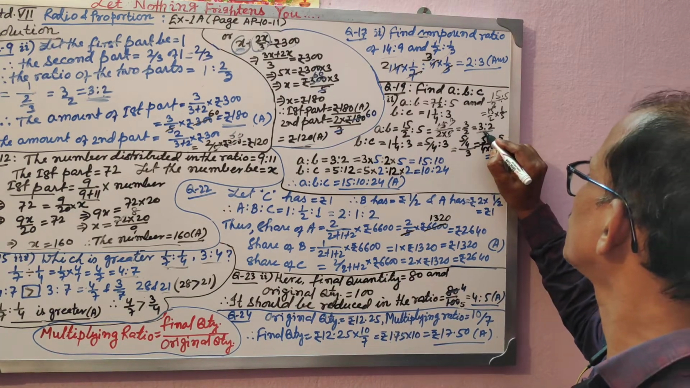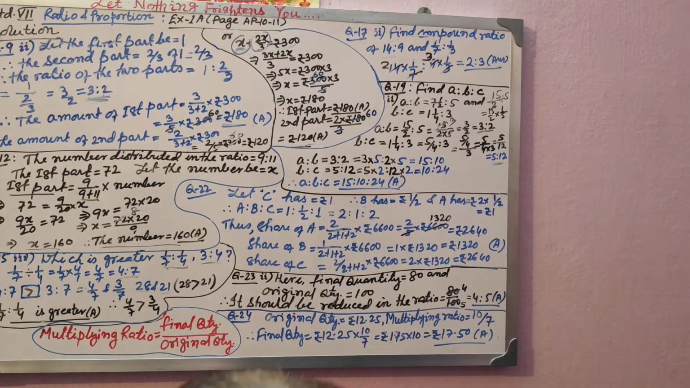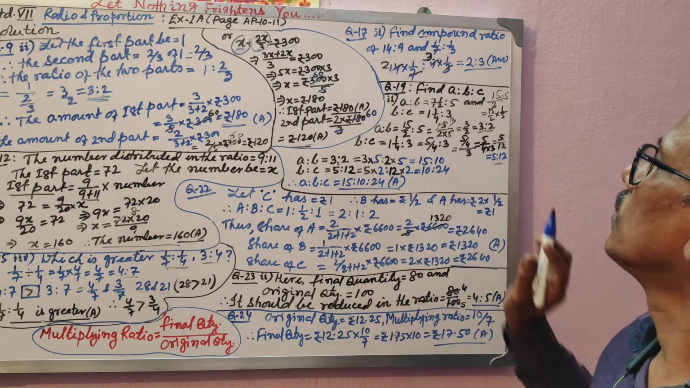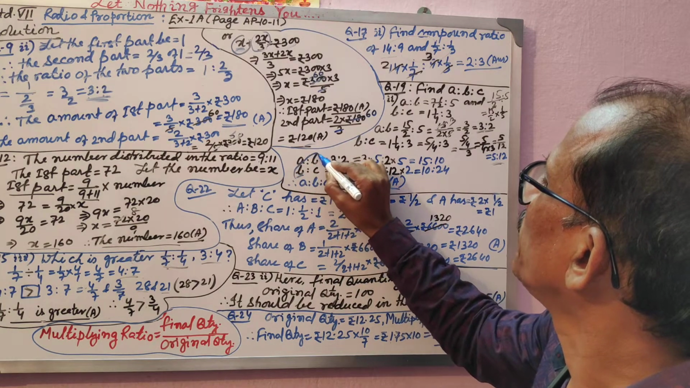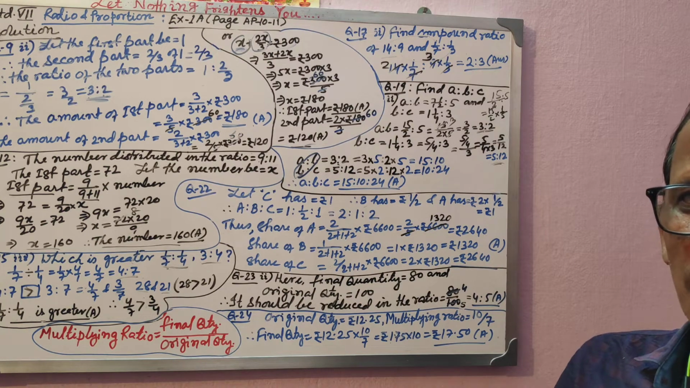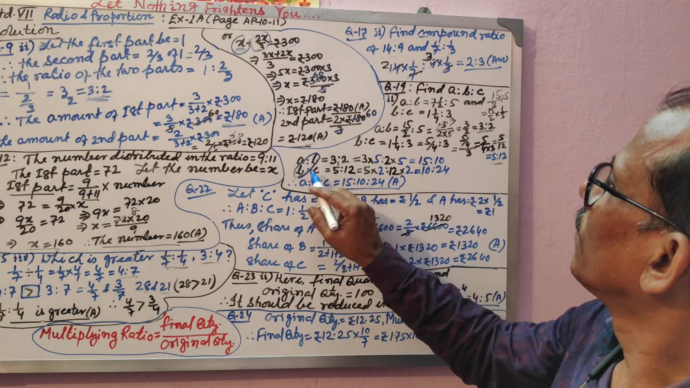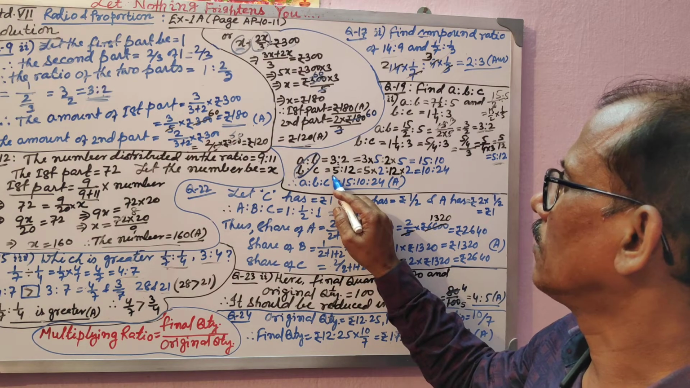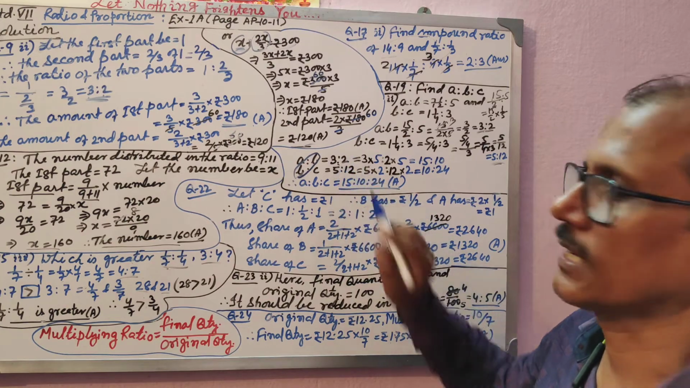Now A:B is 3:2 and B:C is 5:12. Dear one, see what I said to you. Here is B, here is B. Both are B, you see. So B has to be equal, then only you can find A:B:C. How can you make B equal? This one's B is multiplied with the first ratio, and the first one's B term is multiplied with the second ratio.